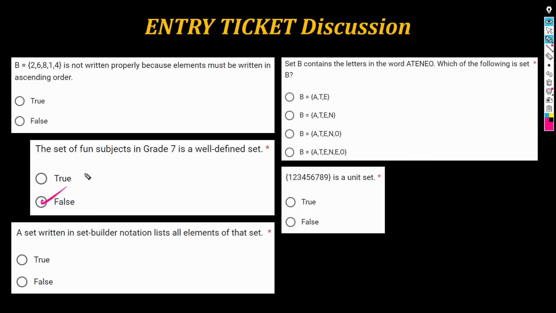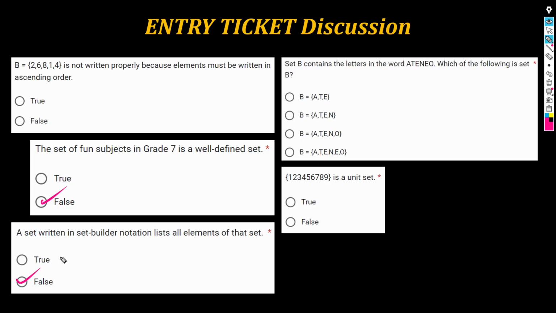Okay. Next, a set written in set builder notation lists all elements of that set. Pag set builder ba, nililista mo ba lahat ng elements ng set? The answer is false. When you list all elements of a set, that is the roster notation.